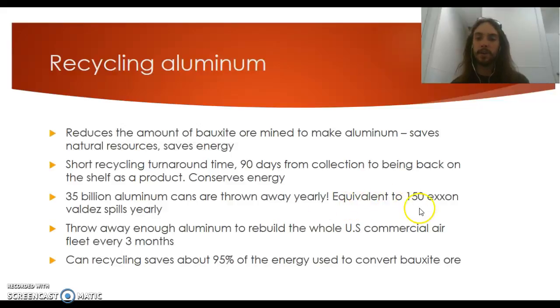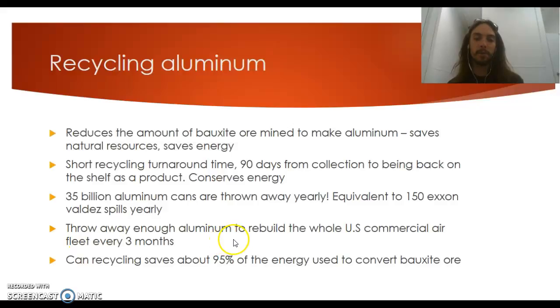The equivalent to 150 Exxon Valdez spills yearly. The Exxon Valdez was a spill in Alaska where it ran aground because the captain was drunk and a bunch of oil spilled out into the ecosystem. And it cost us billions of dollars to reclaim that area, and it's still not reclaimed. It devastated that area for a good long time. So every year, we throw away, without recycling, enough aluminum cans to be the equivalent of 150 of these oil spills. So don't do that.